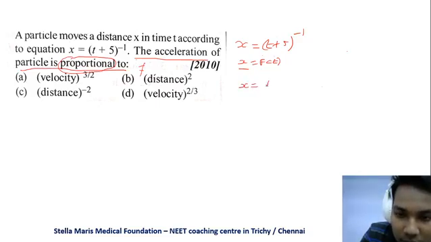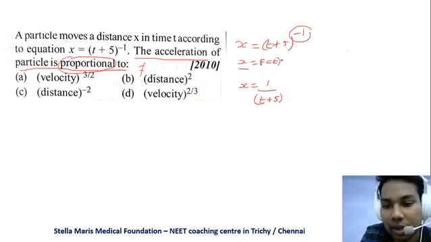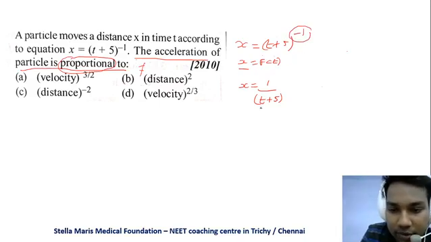Because of this minus 1 power, I can write x is equal to 1 by t plus 5.